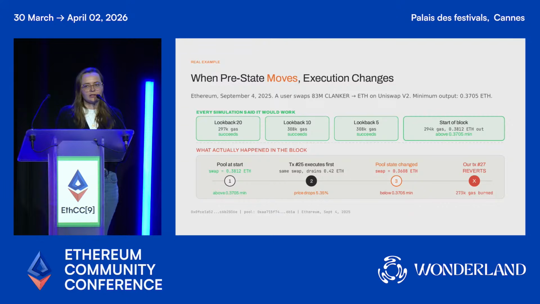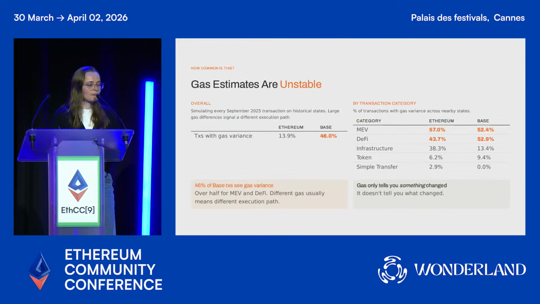Now, this all is probably not surprising to you. We all know that this is happening to DeFi swaps, but the point here is that we wanted to understand how sensitive transactions are to the state, how often this happens, and by extension, what the impact on users is. So the simplest thing you can do to figure out if transactions are sensitive to the state is look at the gas usage. If I execute them on different states, do they use the same amount of gas or different amounts of gas? If the number is different, something at least slightly different was happening.